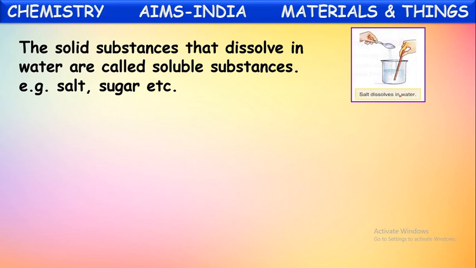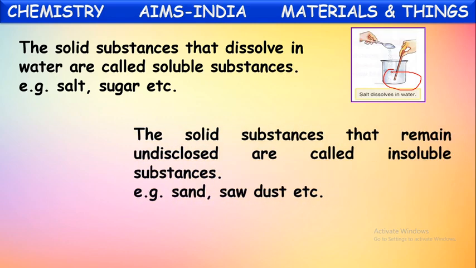First the salt appears in the water, but after stirring for some time, the salt disappears. Only water is seen in the container. What happened to the salt? It is dissolved into water. Those substances which dissolve into water are called soluble solid substances.